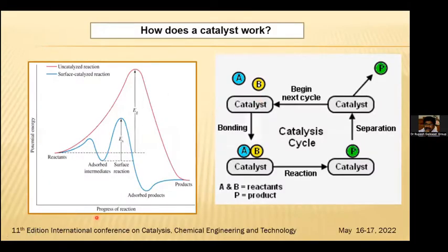How does the catalyst work? In an uncatalyzed reaction, the energy required is very high before it comes to the products. When we have the catalyst, the energy required is very low and we are able to get the products. This is a schematic diagram: two reactants combine on the basis of the catalyst, then the reaction happens, the product forms, the separation happens over here and the product comes out, and again the catalyst can be recycled.